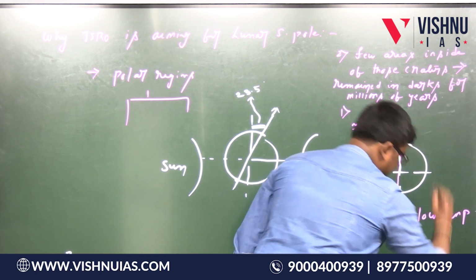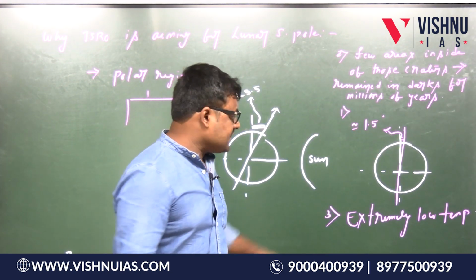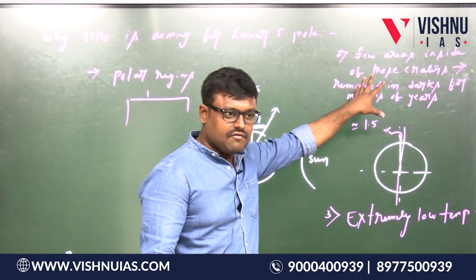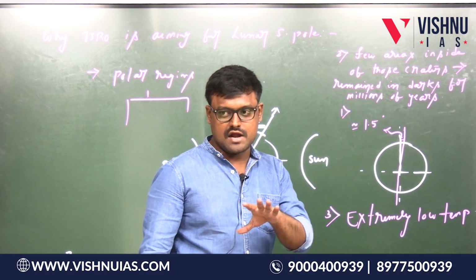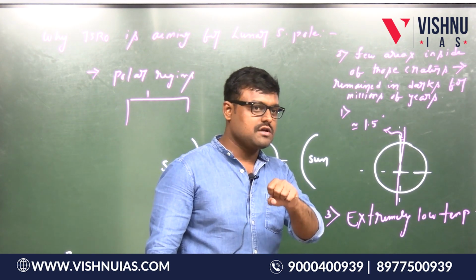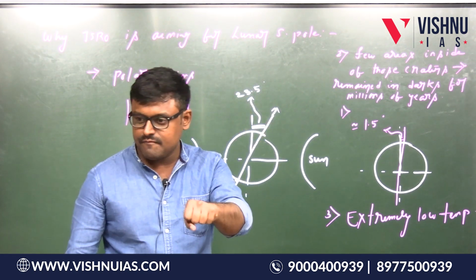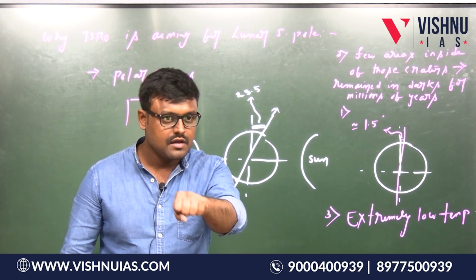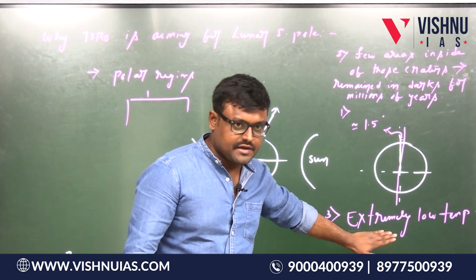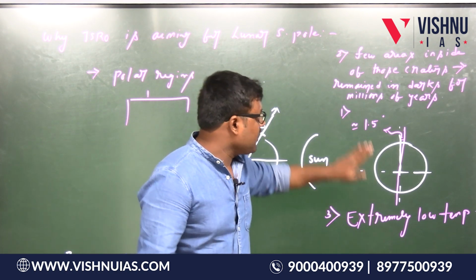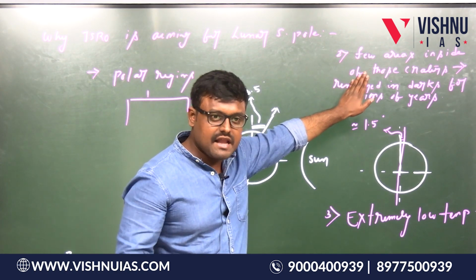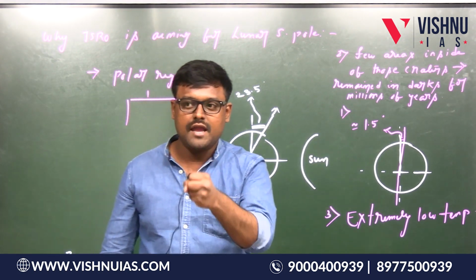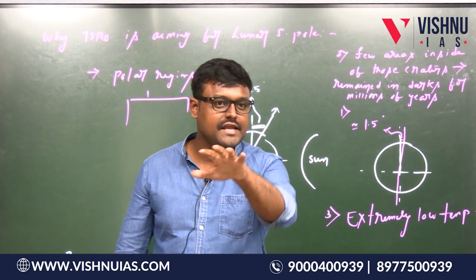Extremely low temperatures. Now listen. Extremely low temperatures are there, and there are few areas where sunlight never reaches. There may be a chance that some clues may get frozen in time for millions of years without any change.